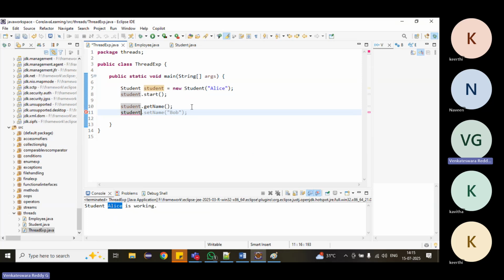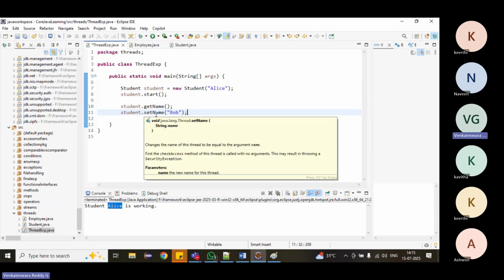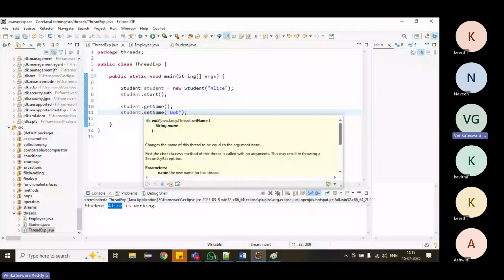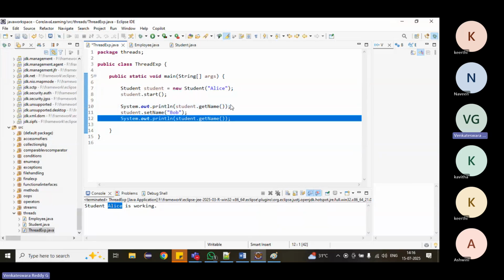There are a few methods, we can set the name. Where is setName? It is inside the class. If you want to modify the thread name, we can modify it. Just print it. Modify. Let me print it again.